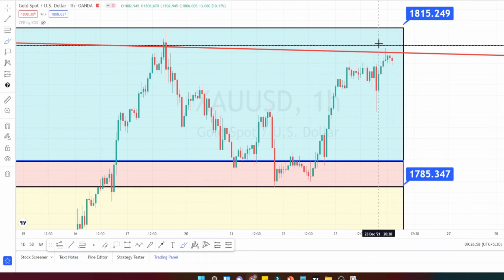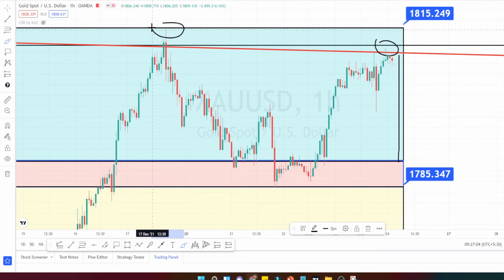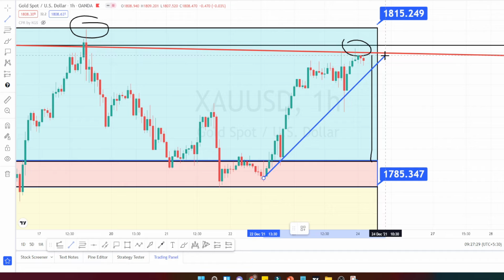I am expecting a trend reversal to happen and the trend to go on a downside, because previously also we have noticed the price action taking resistance over here and a trend reversal has happened. To identify the trend reversal, please draw a trend line like this. Then once the price action breaks this support or trend line, you can go on a trade in the opposite direction. Currently it is still in a bullish trend and testing this resistance level, which is around 1811.